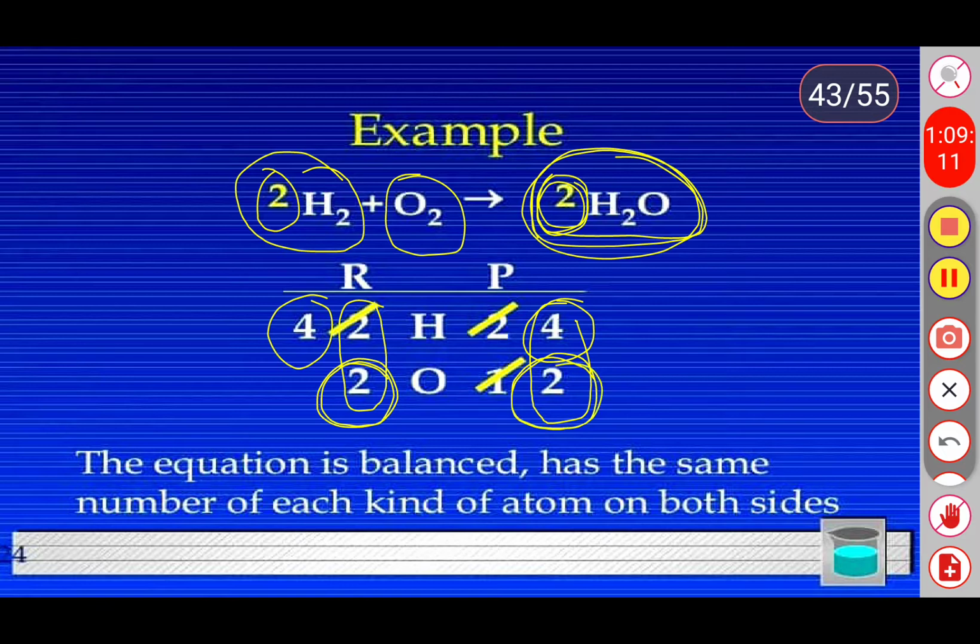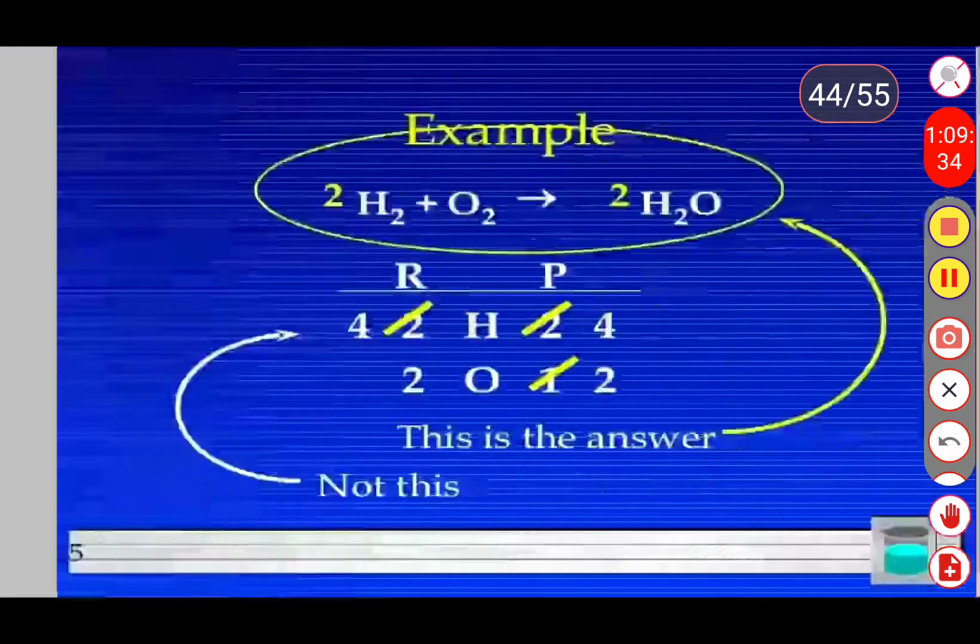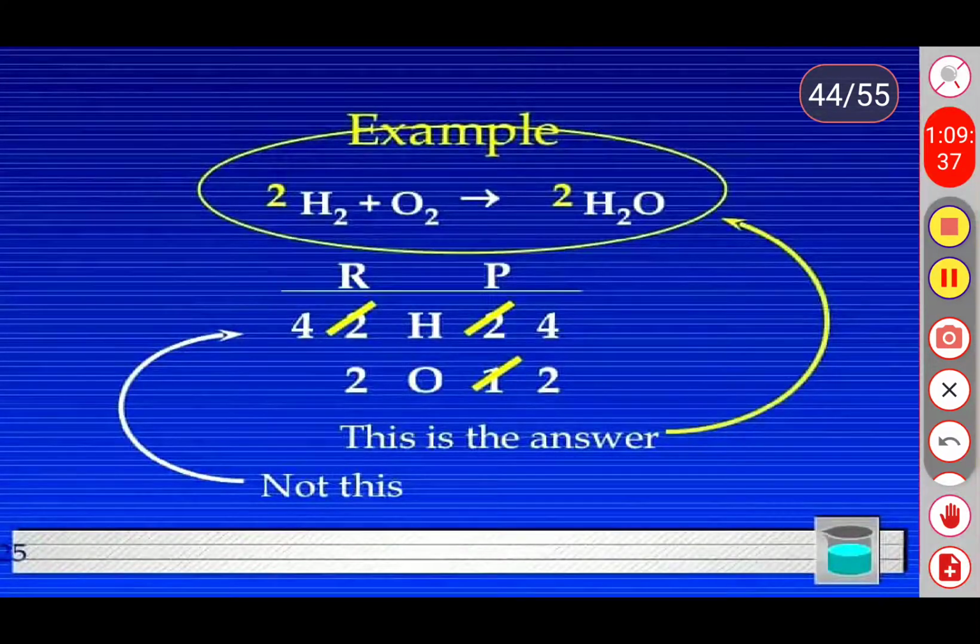So it means the reaction is completely balanced. We have an equal number of hydrogen and an equal number of oxygen in both the reactant and the product. This is the way of balancing the reaction. Here you are observing the balanced reaction. What is that balanced reaction? 2H2 plus O2 gives the product 2H2O.